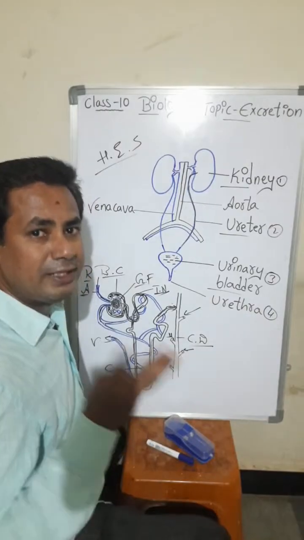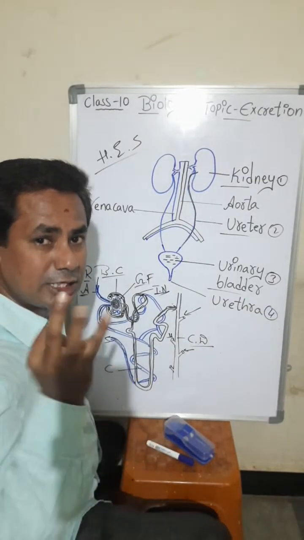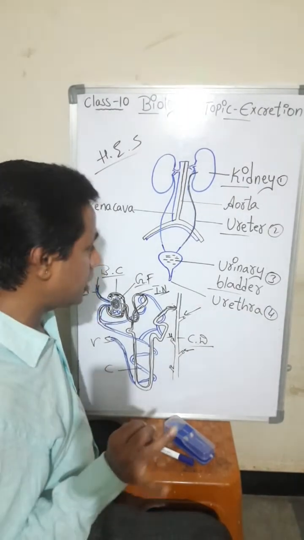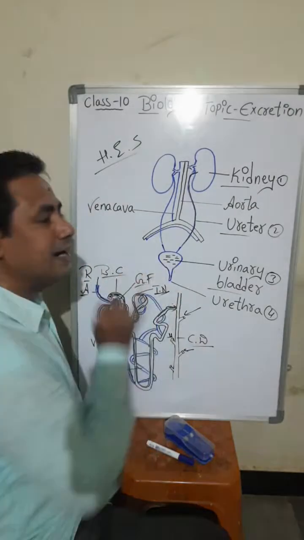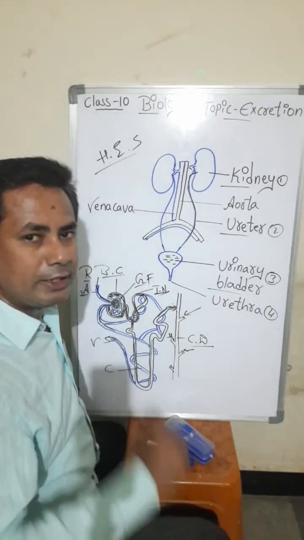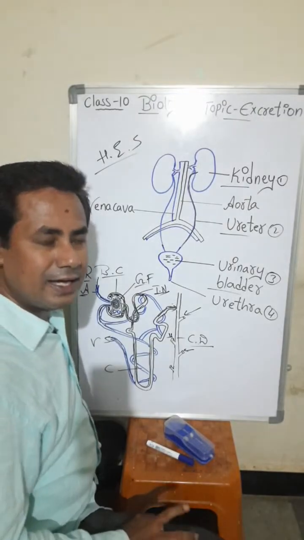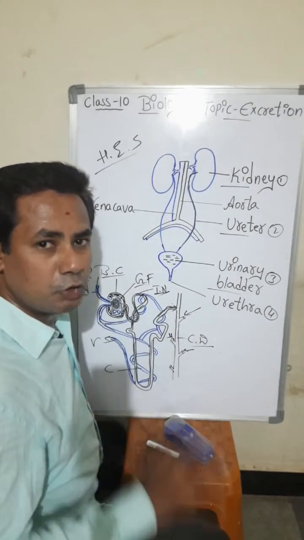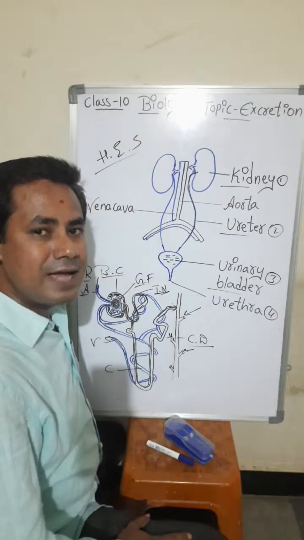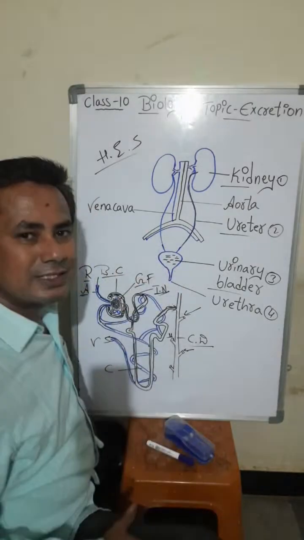Hope some important, the chapter 4 main important topics we have completed. Nutrition we have completed, respiration we have completed, transportation, human heart we have completed, and the excretion. 4 main important topics we have completed. In the next class, some important questions which are useful for your examination I am going to discuss here.